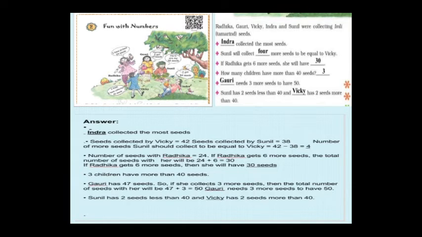Okay children. Next, if Radhika gets 6 more seeds, she will have dash. See here, Radhika has collected how many seeds, children? Yes, Radhika has collected 24 seeds. Your question is, if Radhika gets 6 more seeds, then how many will she have? You have to add 6 more seeds. So 24 plus 6 is 30. So Radhika has 30 seeds.